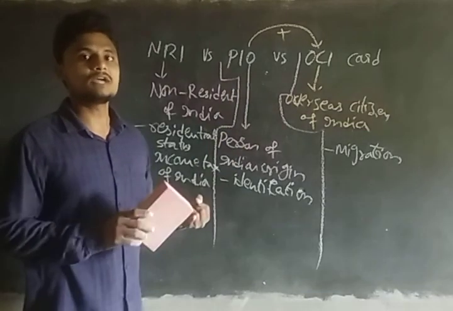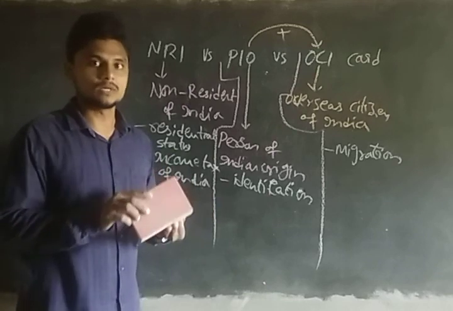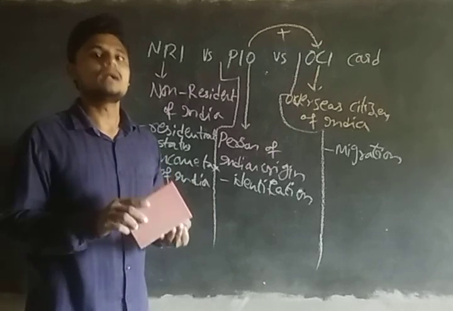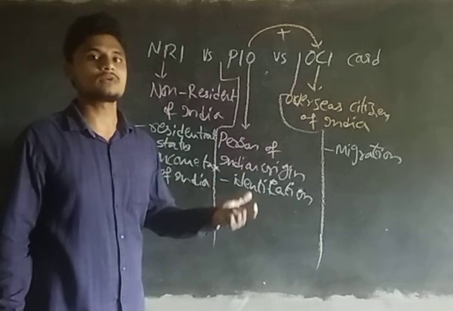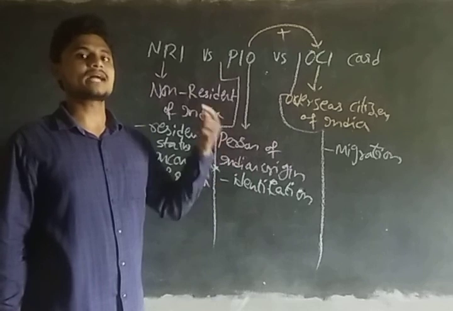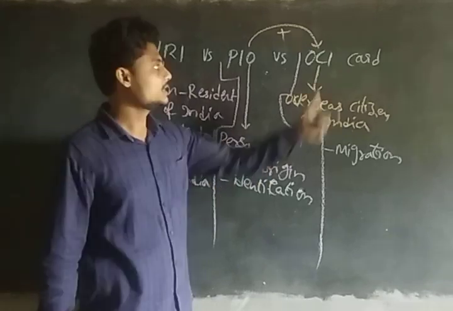Okay, they can't buy the agricultural land and they can't get the government job, guys. And if they want to do any research work in India, they have to take the permission from the FRRO or the concerned department, guys. Okay, these are the disadvantages of being the OCI.